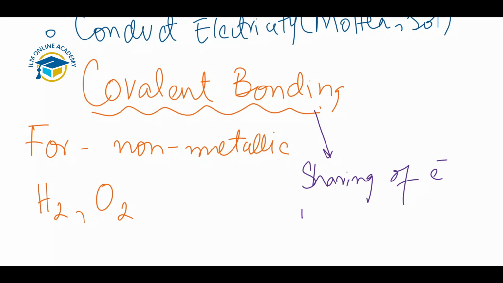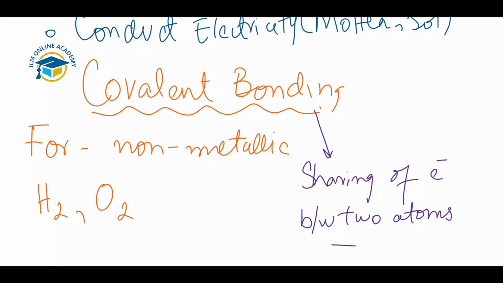So this is the basic definition of covalent bonding: sharing of electrons between two atoms, one electron from one atom and another electron from the other atom.